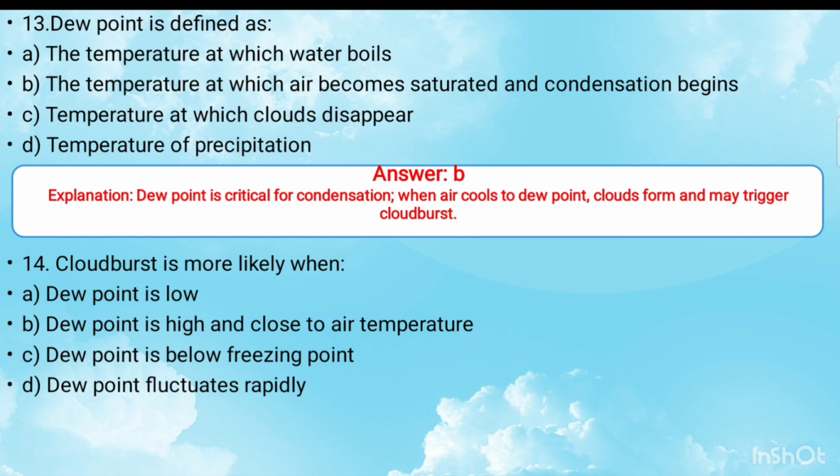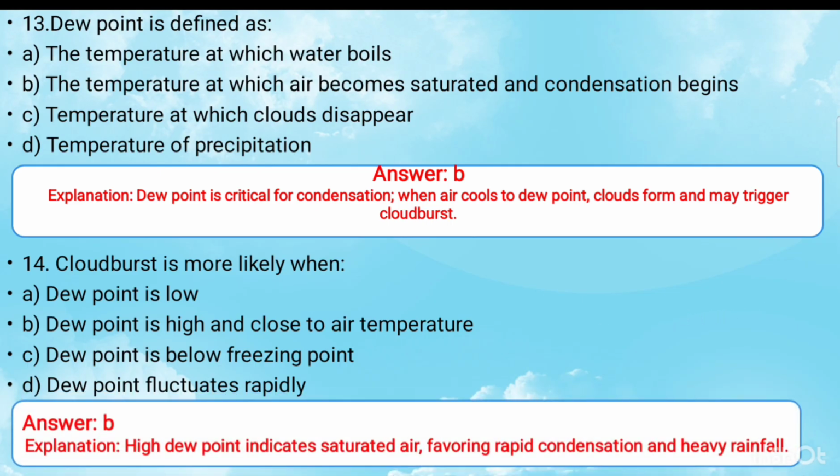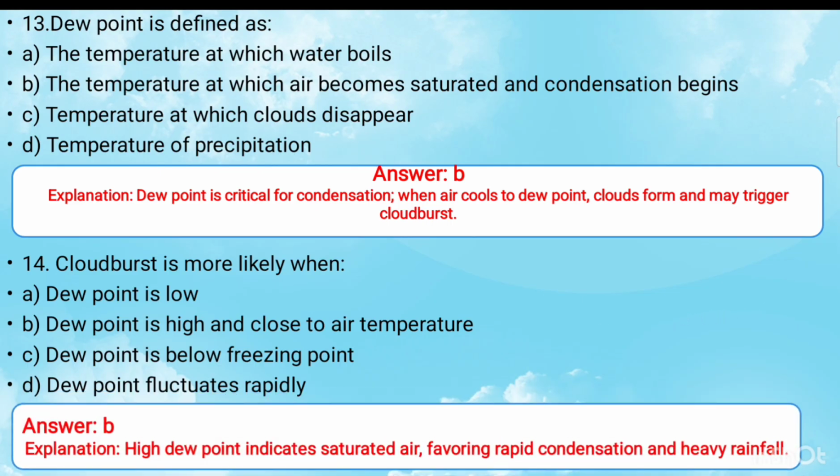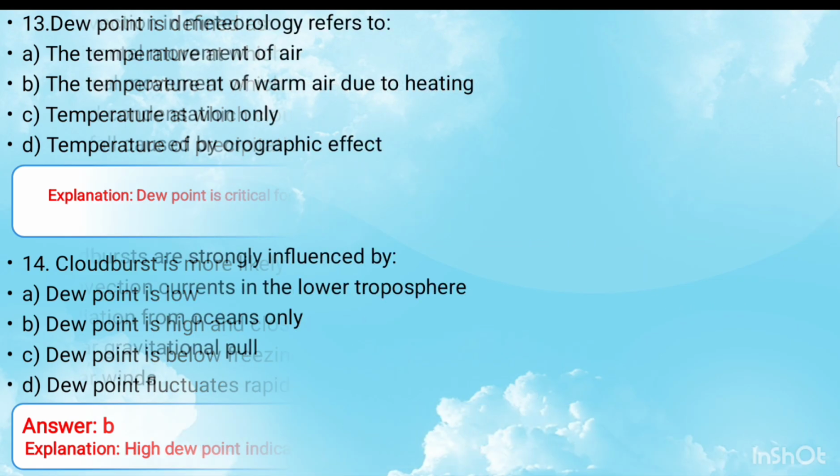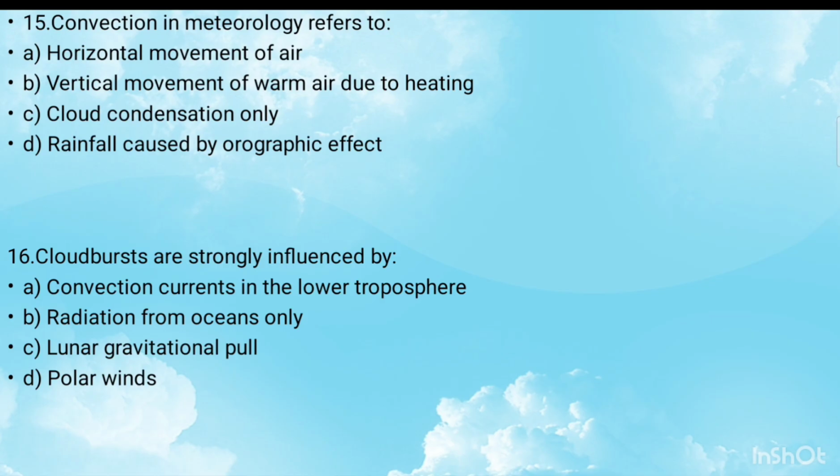Next, question 14. Cloudburst is more likely when. The right option is B, dew point is high and close to air temperature. Question number 15 is convection in meteorology refers to.